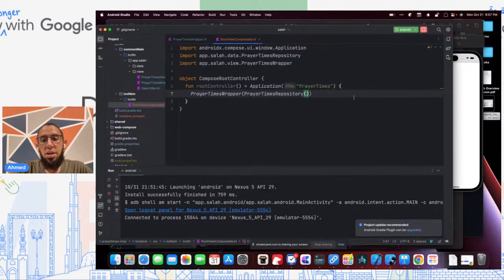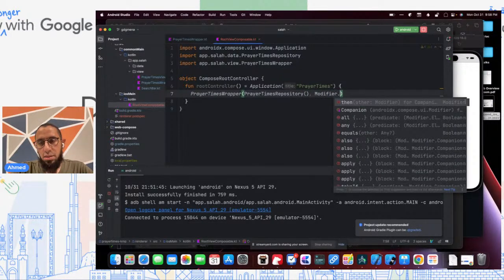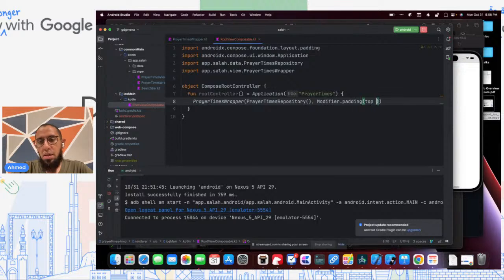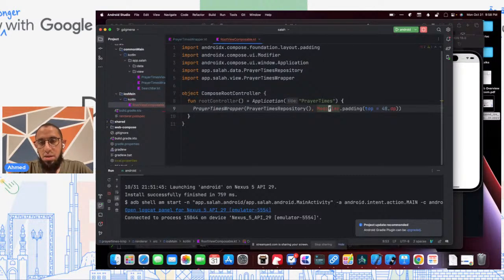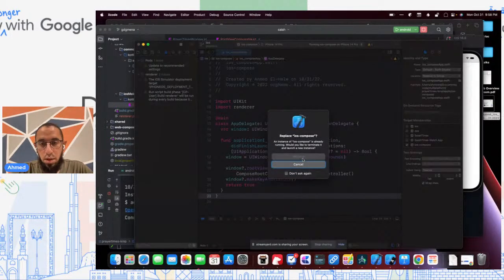And similarly here, since I'm actually calling the internal function directly, I can just do a modifier dot padding, and I want a padding on the top of 48 dip. And the imports need to happen here. So let's see. So that's one, and that's the second one. And so it should be good now. And so if we go back to Xcode and we run it,